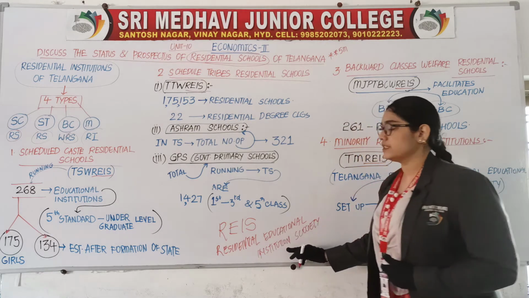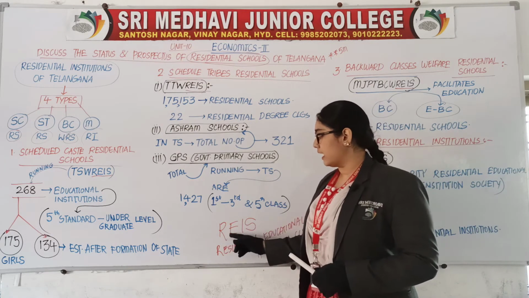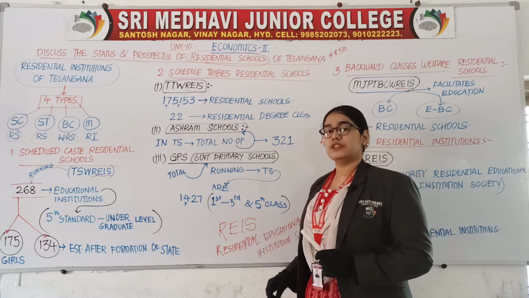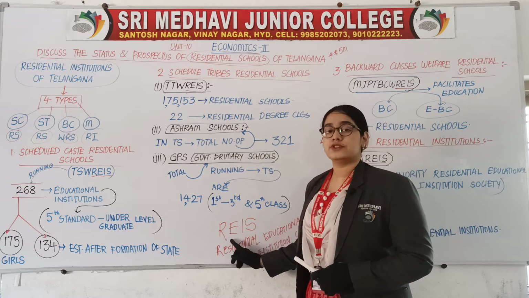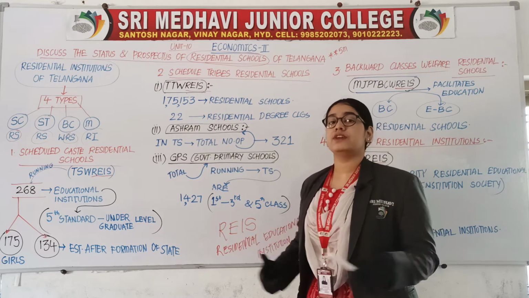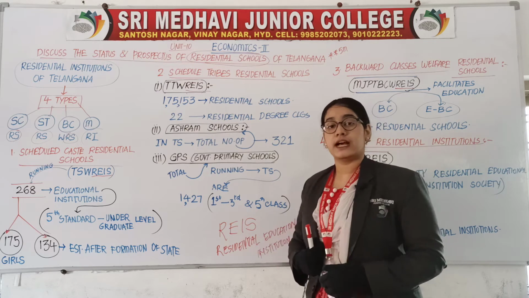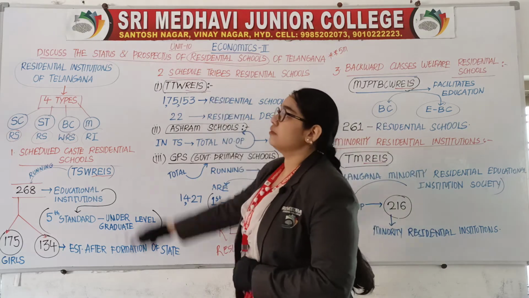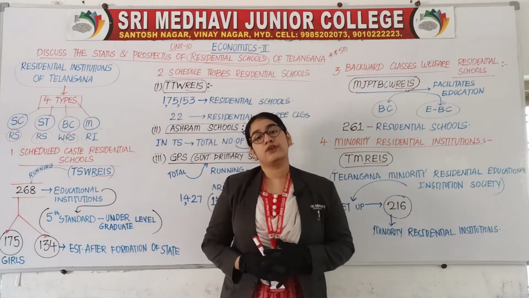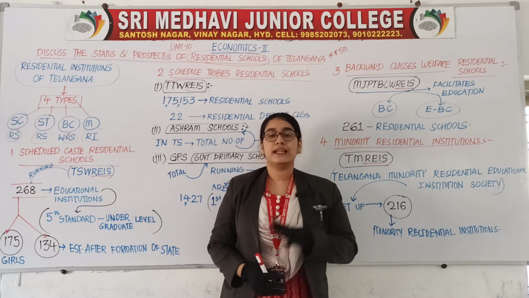So wherever you find REIS, you need to say Residential, Educational, Institution, Society. And wherever you have T, obviously it is Telangana, as we are learning about unit number 10, that is Telangana economy. So wherever you find the letter T, that is Telangana.